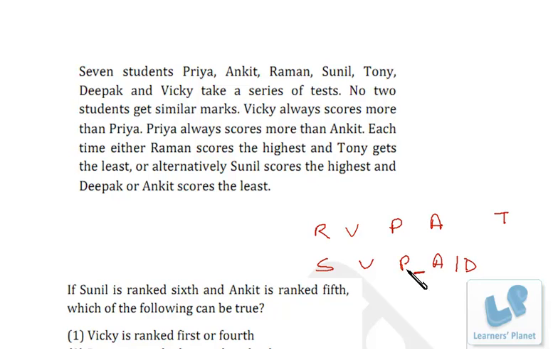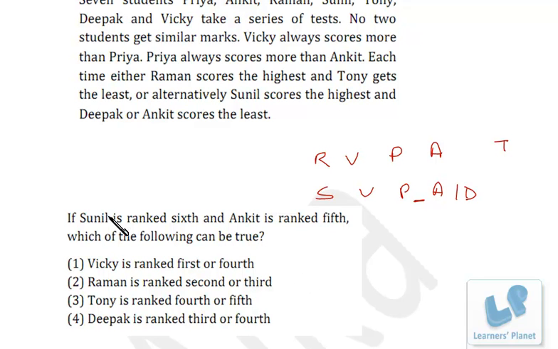Either Ankit or Deepak will be at the last position. Here we have 5 positions clear, but 2 positions are not clear. Maybe they are in between, or maybe here, we don't know, right? So let's take the questions one by one. The questions will give us more clarity.